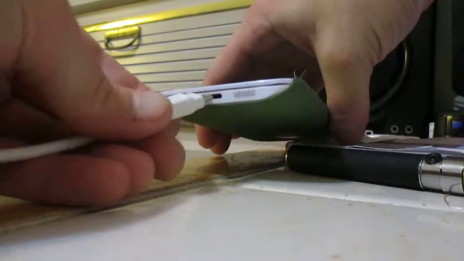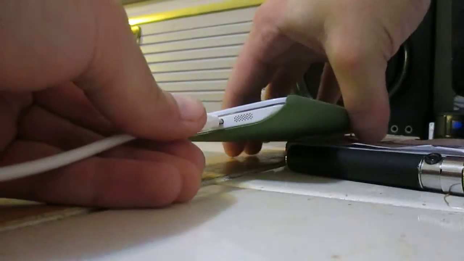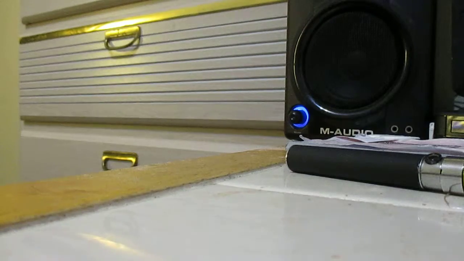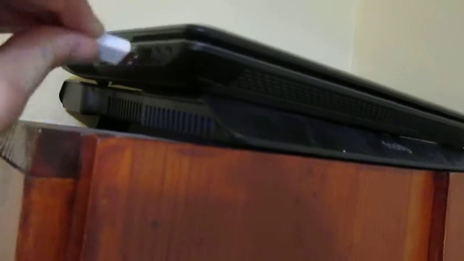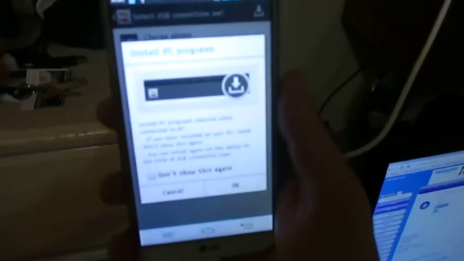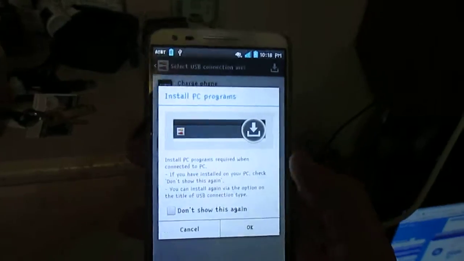Just plug your phone in like you're gonna charge it. And then just plug it into the USB on the computer. And then on the phone, usually it gives you an option of some sort, like install programs. I don't do that.